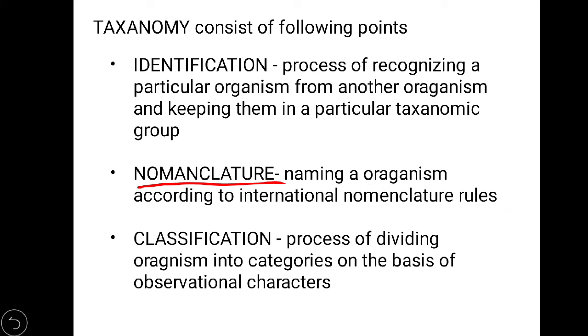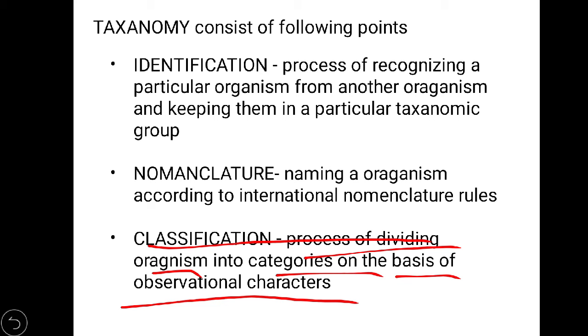Third is classification. What is classification? Basically, we can say it is the process of dividing organisms into categories on the basis of observational characters. The characters we can observe, no matter which kind, can be external, internal, or genetic characters. If we can observe them, on this basis we can classify living organisms into small categories like genus, family, class, and this kind of work is known as classification.